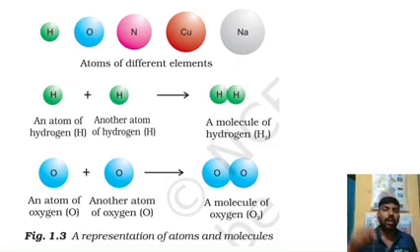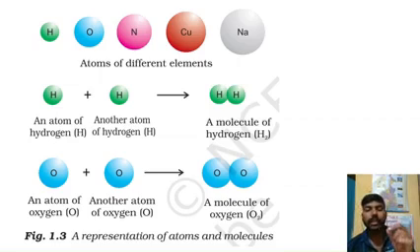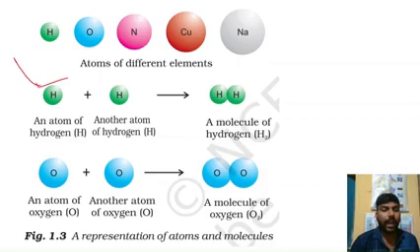The next topic is atom and molecule. You already have an idea of who gave the term atom. In modern science, John Dalton gave the atomic theory. The matter is made of tiny particles, and the smallest particle of any matter is known as an atom according to Dalton. If I talk about hydrogen, when one atom and another atom of hydrogen mix, they form a molecule of hydrogen.